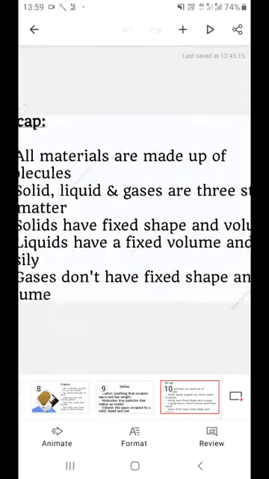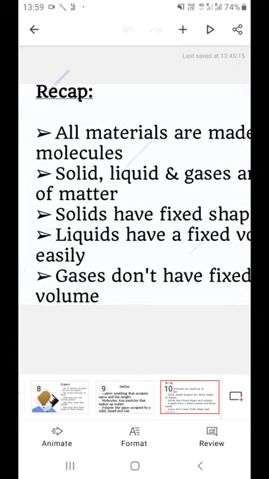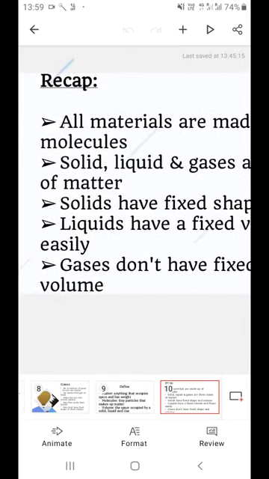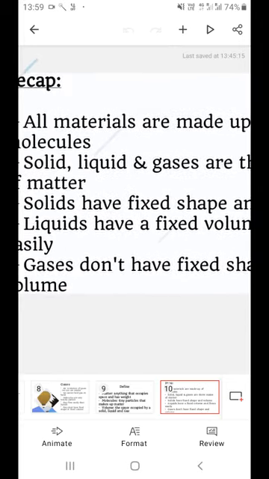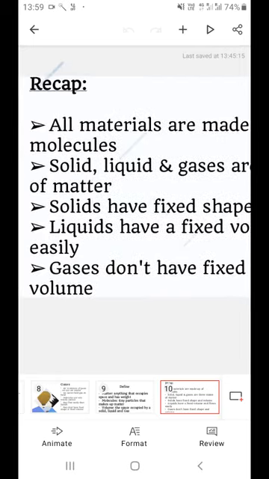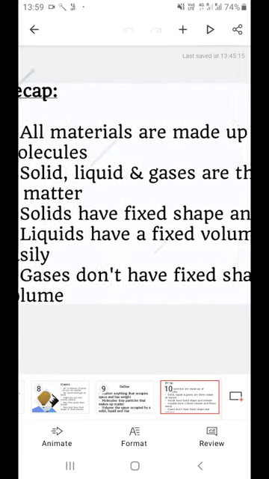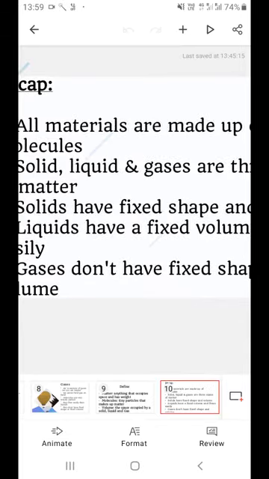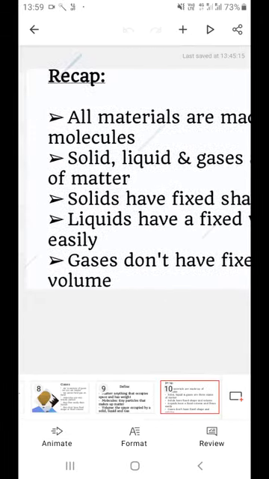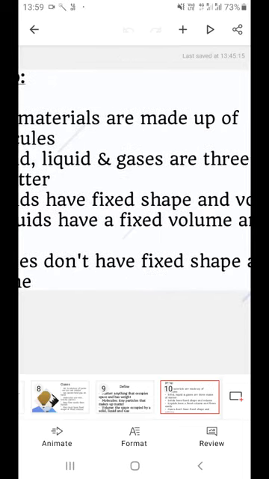We're just going to have a quick recap. What have we learned today? We have learned all materials are made up of molecules. Solid, liquid and gases are the three states of matter. Solids have a fixed shape and a fixed volume. Liquids have a fixed shape but they do not have a fixed... Let me correct it. Liquids do not have a fixed shape but have a fixed volume. Gases have neither a fixed shape nor a fixed volume. I have already explained the reasons depending on the molecules' rigidity.